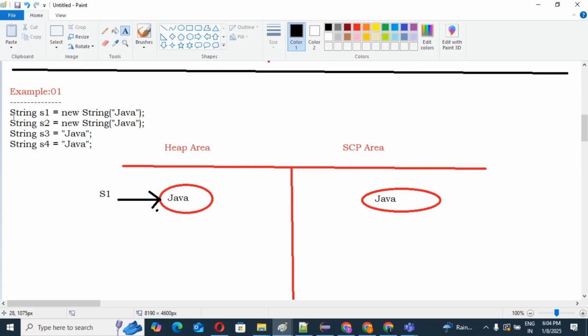Guys, see the next line: string S2 equal to new String Java. Tell me one thing here. Whenever you create an object with the help of the new keyword, one object will be created in our heap area. So blindly we can create one object in the heap area. Correct, guys? Yes or no?